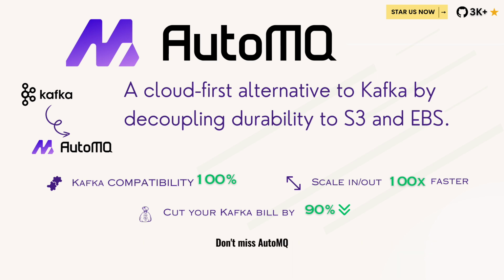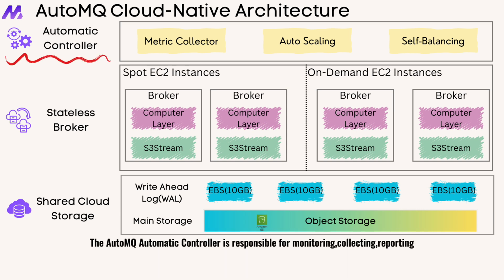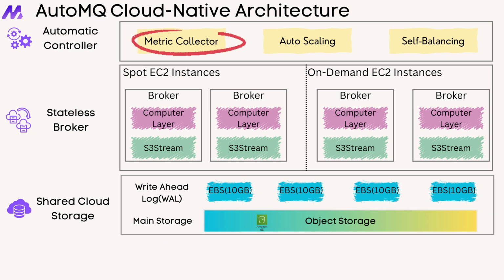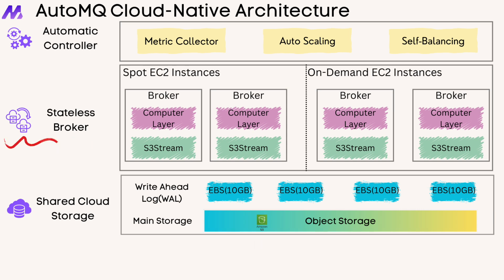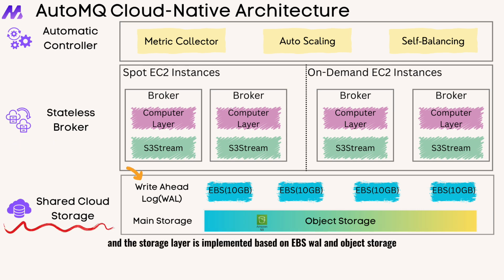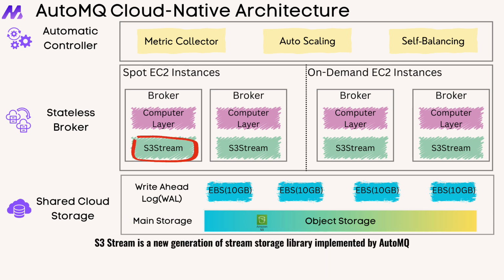miss AutoMQ. AutoMQ has reformed the storage layer of Apache Kafka based on a cloud-native shared storage architecture. The AutoMQ automatic controller is responsible for monitoring, collecting, reporting, continuous self-balancing, and automatic elasticity. The Stateless Broker forms the computing layer, and the storage layer is implemented based on EBS WAL and object storage. S3 Stream is a new generation of stream storage library implemented by AutoMQ based on object storage and block storage